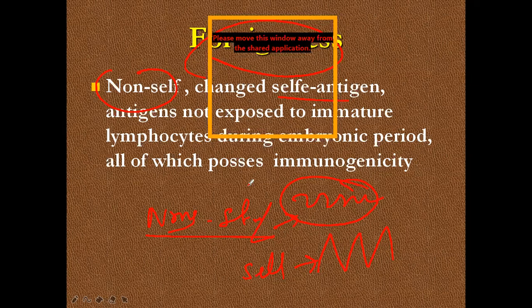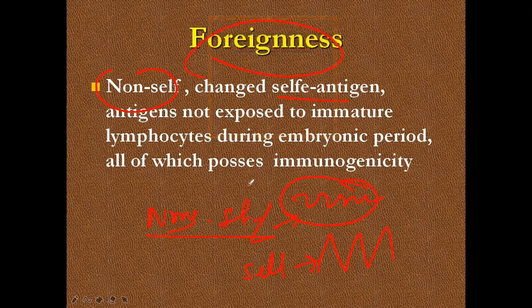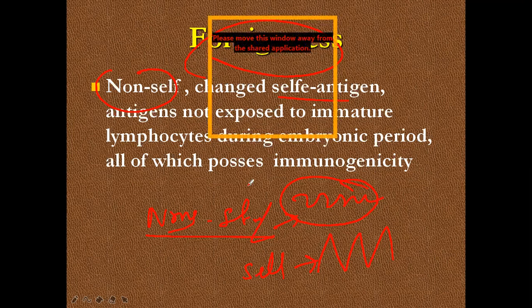So it means if the structure is very similar to body cells, they are weak immunogens. Thank God they are weak. If the structure is totally different from our body cells, then our body has more ability to recognize them and to fight against them. Clear? So that is foreignness: more foreignness means a total outsider.